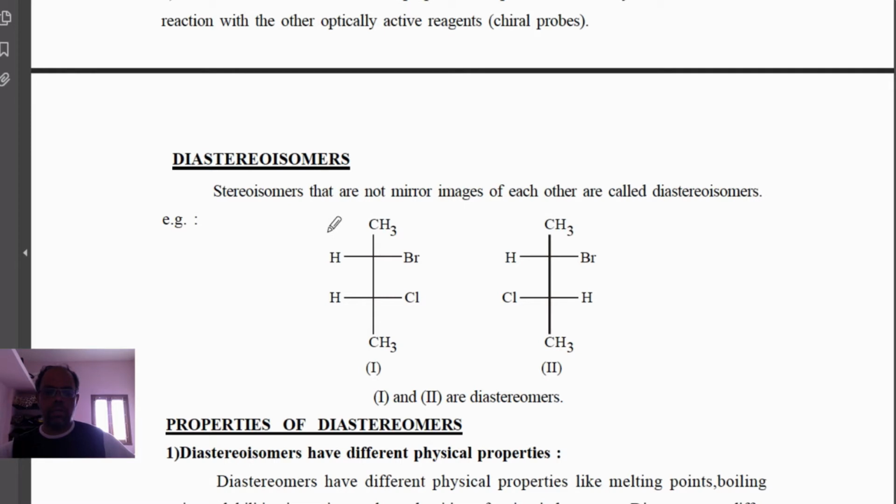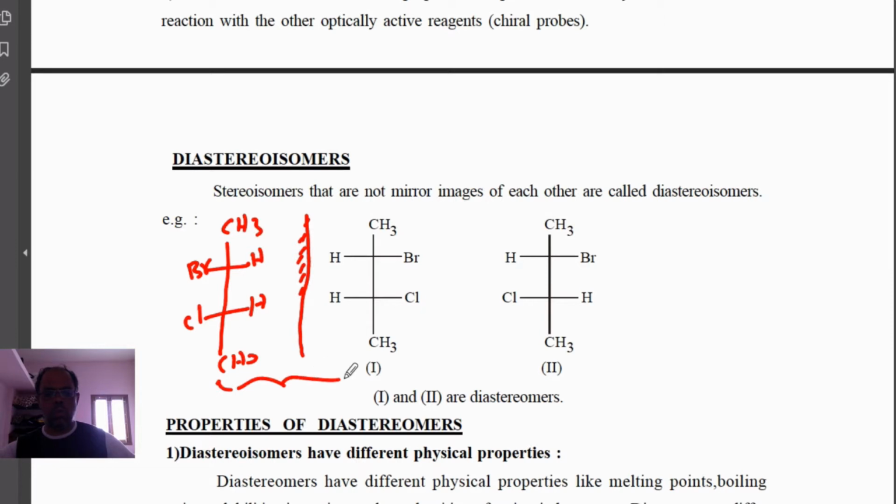If you draw the mirror image of this, it will be CH3 and here also CH3, this will be H and here H, this will be Br and this will be Cl. These two compounds will be enantiomers.